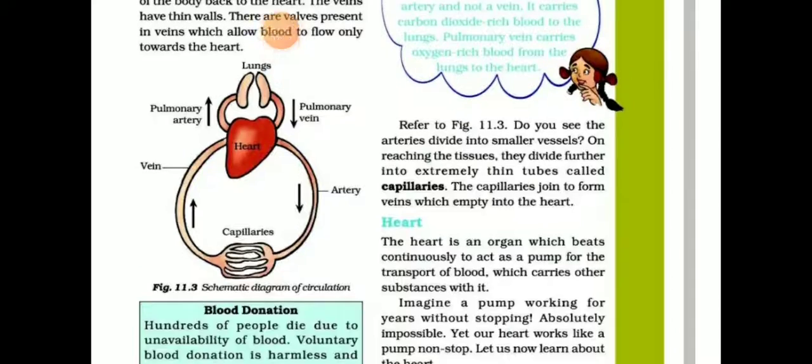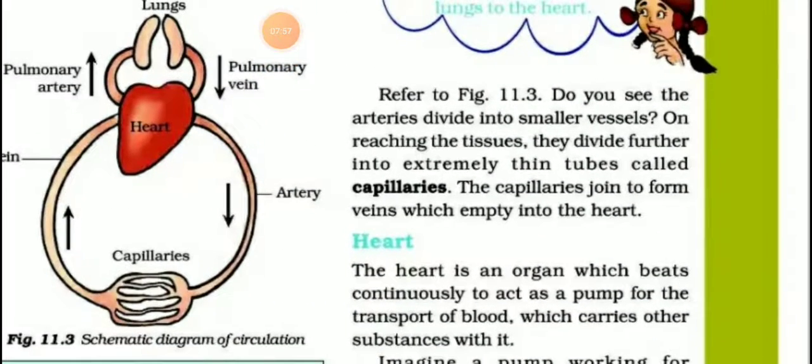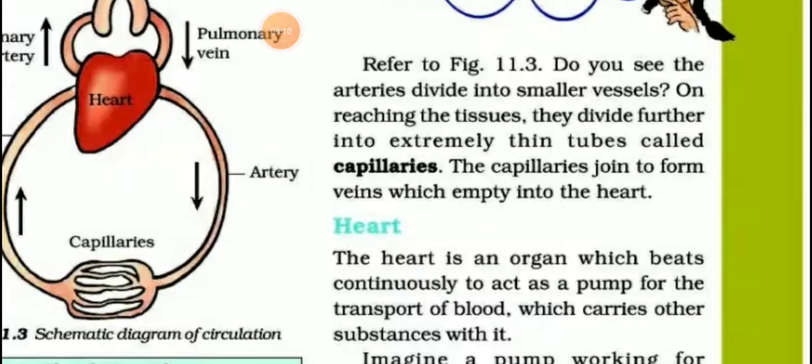Okay, listen, students. Next, capillaries. What are capillaries, students? Capillaries are minute blood vessels. Reaching the tissues, they divide further into extremely thin tubes called capillaries. The capillaries join to form veins which empty into the heart. Okay, that is capillaries.